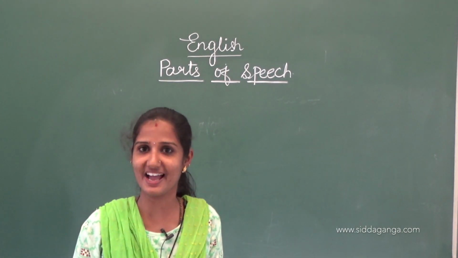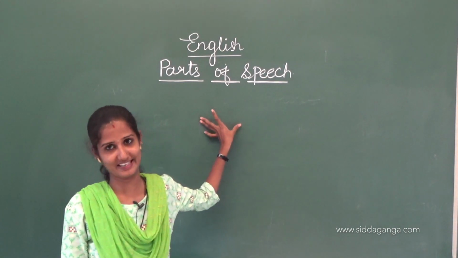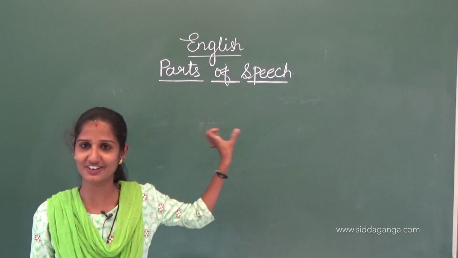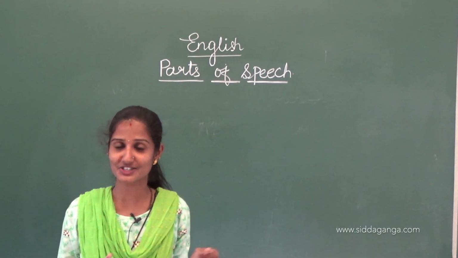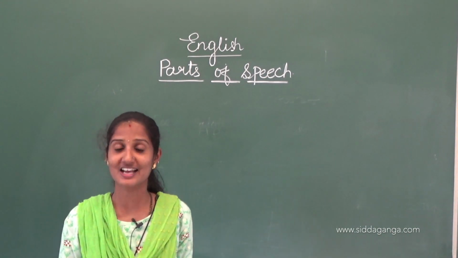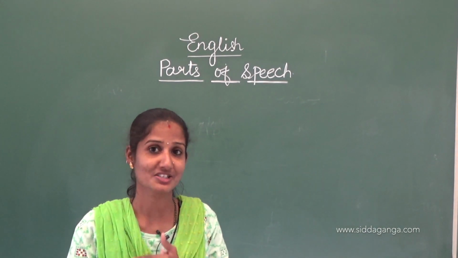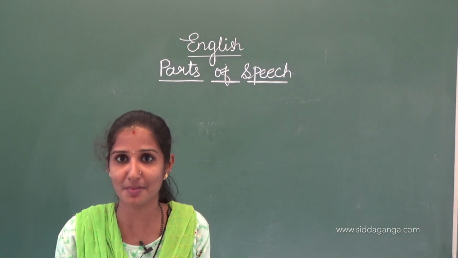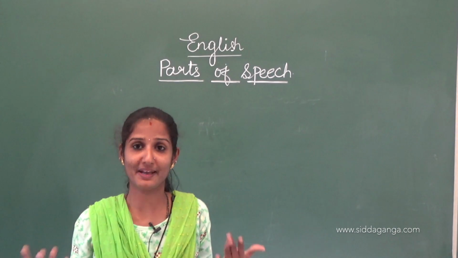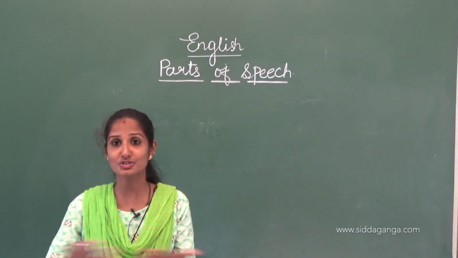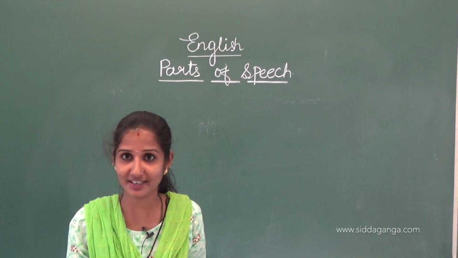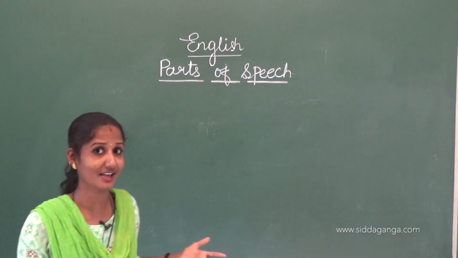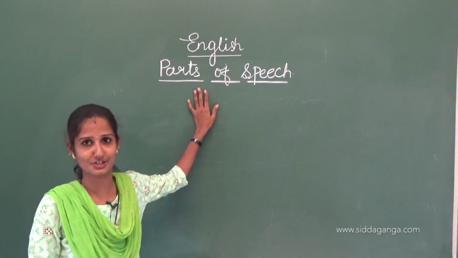Some words will tell the name, some words perform the action, some words will show the position, some words will join the words, some words will express the emotions. The English language has thousands of words. All those words are divided into 8 categories, that is what we call parts of speech.